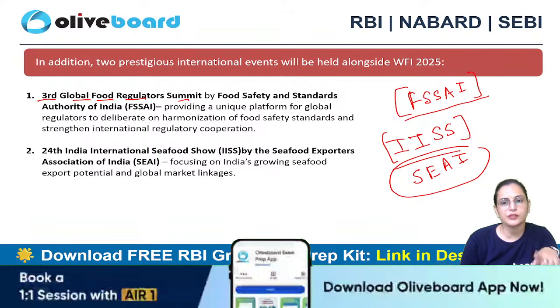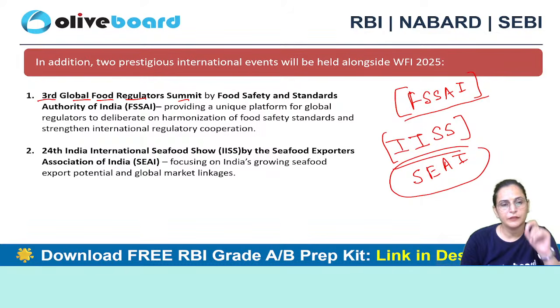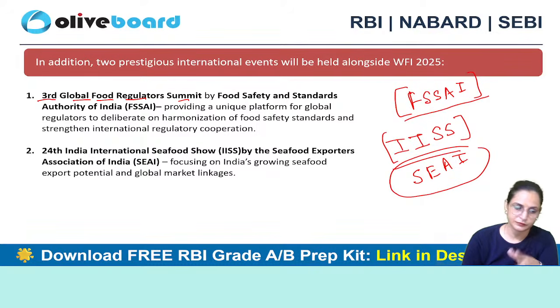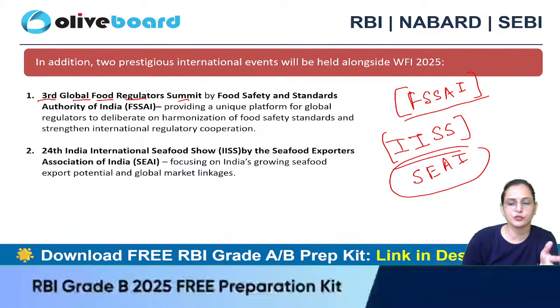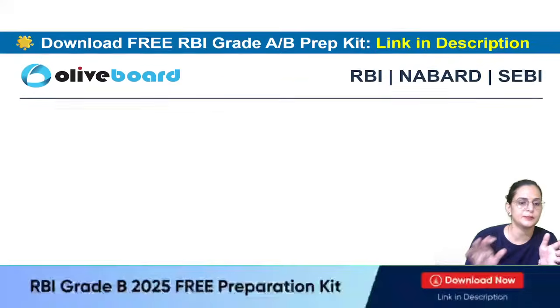So during this World Food India event, our fishery sector gained importance, because one international event related to the fishery sector was also held at the same time to represent its potential.